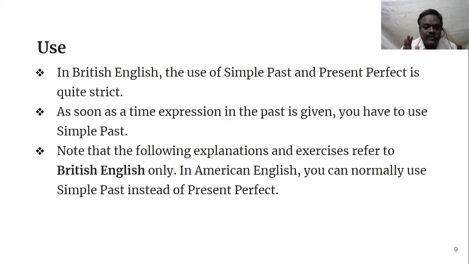When we say today, it is present. When we say this week, it is present, because this week is still going on. If we say this month, it is still present. This year, still present. This decade, still present. This century, again present time. Actually, people get confused: what is present and what is past?